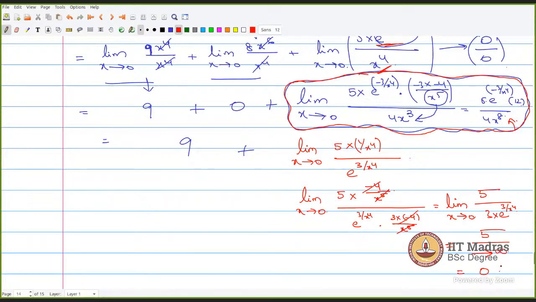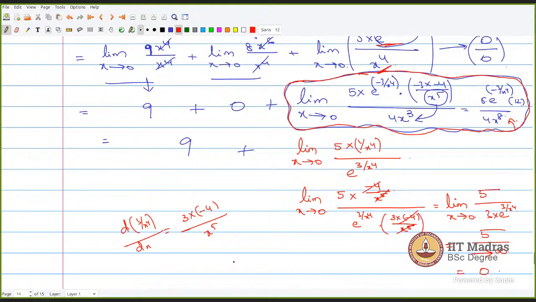Yes, sir. Okay, just understand this. Sir, please explain the denominator part once again. See, the denominator is the same as e to the power minus 3 by x to the power 4. Take e to the power 3 by x to the power 4, and you differentiate the 3 by x to the power 4. So the differentiation of 3 by x to the power 4 will be 3 times minus 4 by x to the power 5.